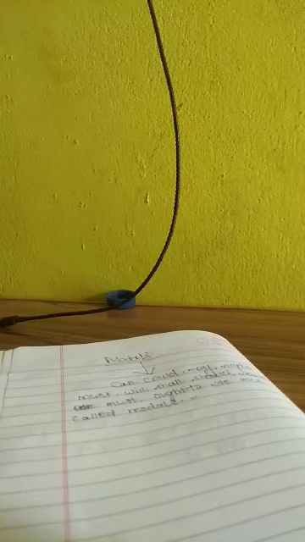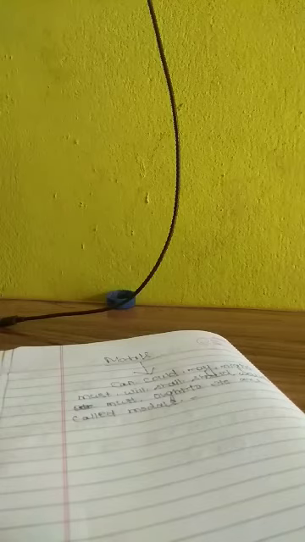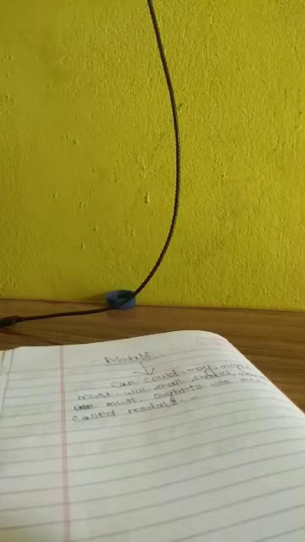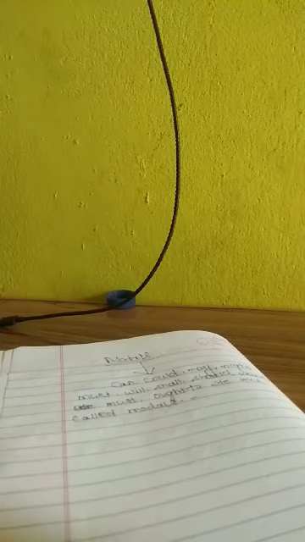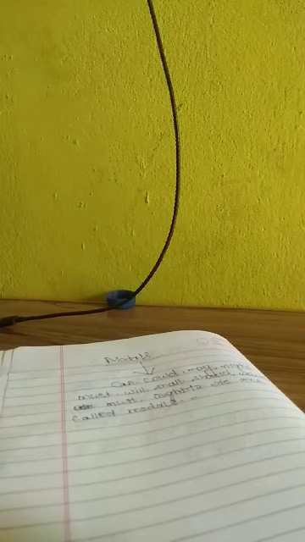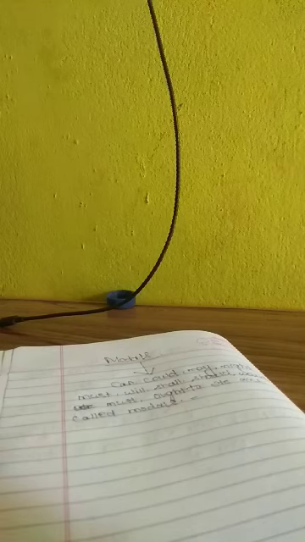So through modals, we express our request, capacity, order, obligation, permission, advice by using these modals. So today we will learn about the uses of modals.